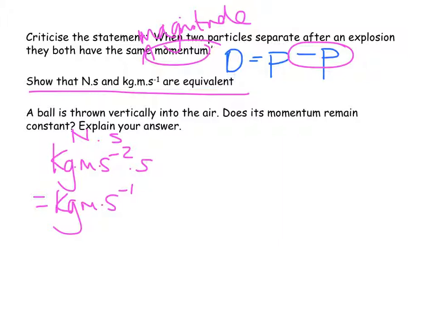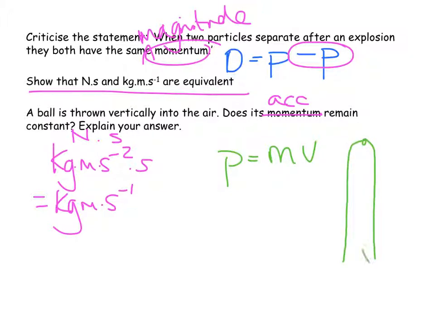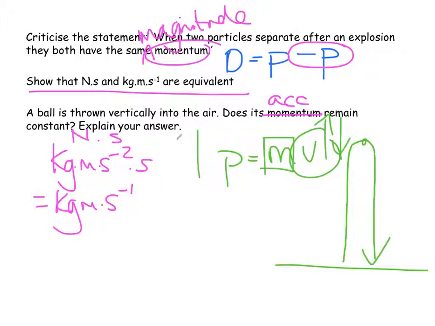A ball is thrown into the air. Does its momentum remain constant? No, its acceleration remains constant. It has a 9,8 meters per second squared downward acceleration the whole time. But since momentum is equal to mass times velocity, as a ball goes up into the air, slows down, stops, speeds up till it hits the ground again. So obviously the velocity is changing all the time, the mass remains constant, and as the velocity goes up and down, so the momentum will change as well.